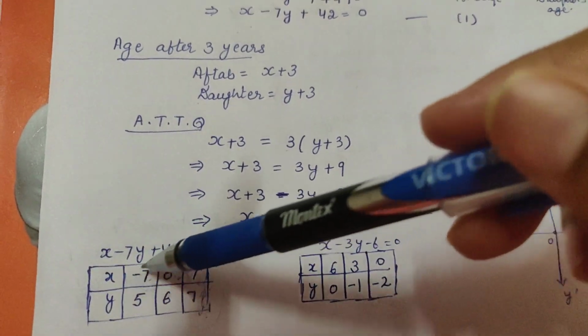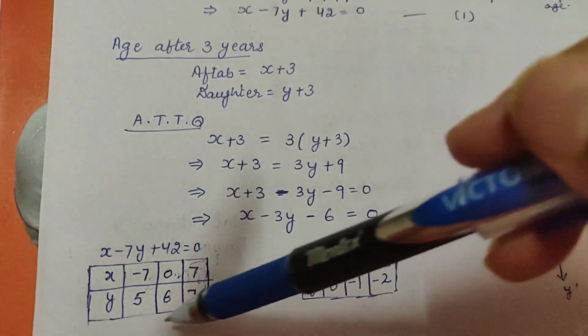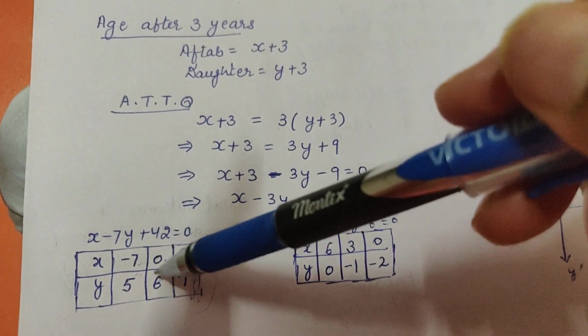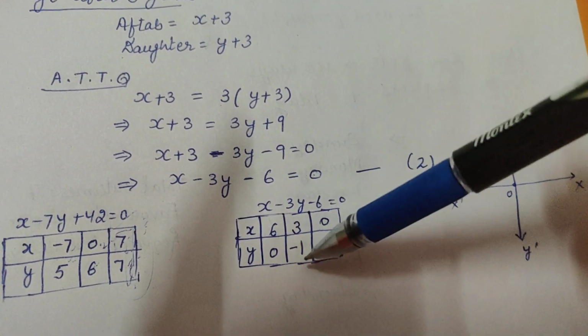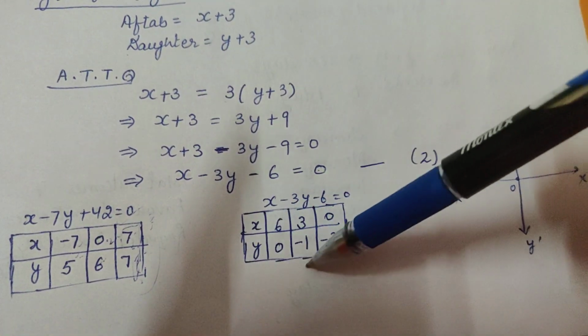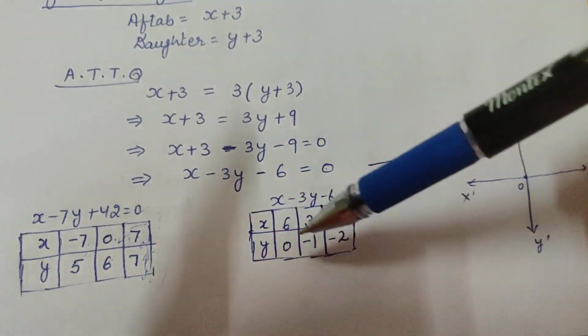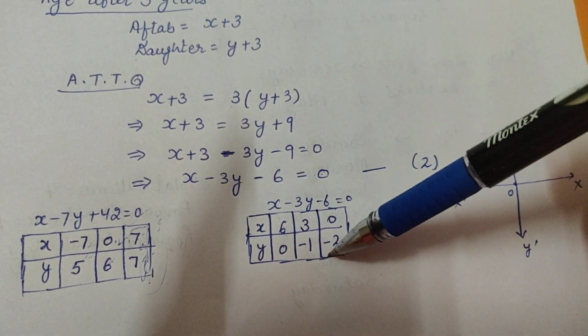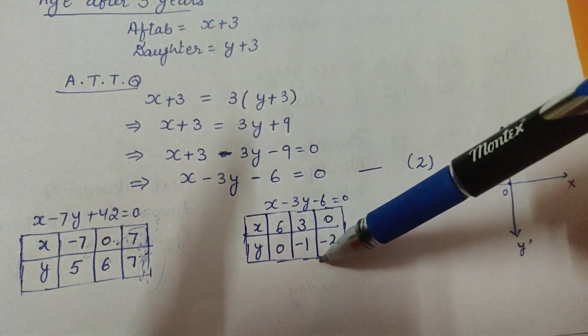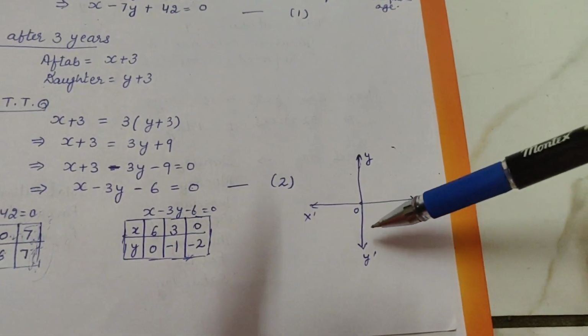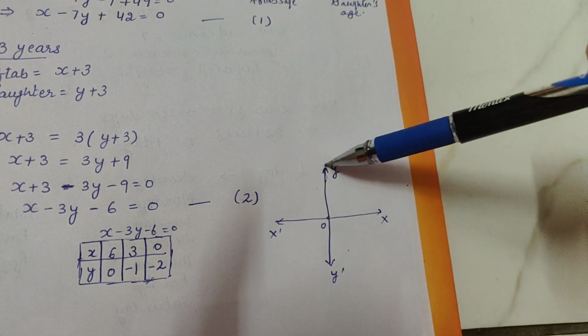So first of all, we will make the table for this first equation and we'll get these points. Then for the second equation in the same way, we will get 3 points. I have taken these 3 values. You can take any other 3 values, and after making these 2 tables, you will plot them on the graph. You know how to make the graph.